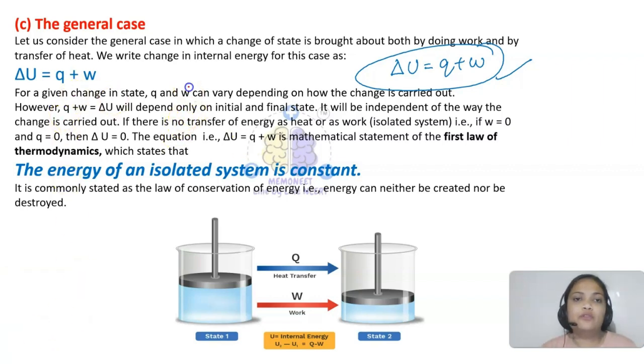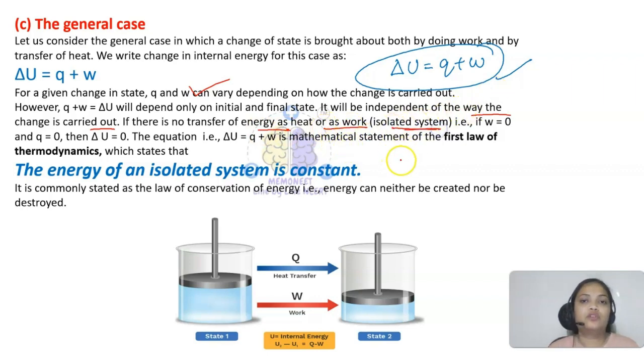So Q and W can depend on how the change is being carried out, right? So U will only depend on the initial and final state. As I have already told you, internal energy is a state function and it will be independent of the way the change is carried out. Let's say no energy transfer happens or no work happens.